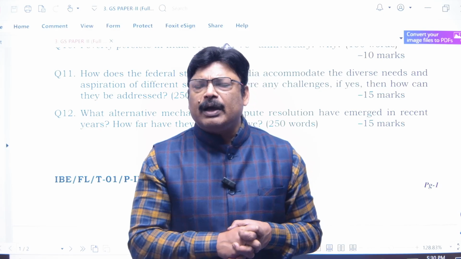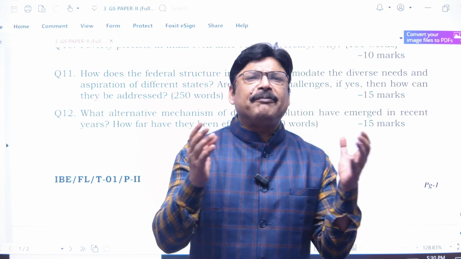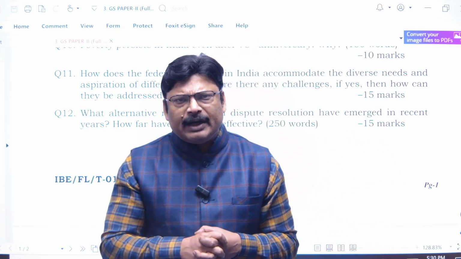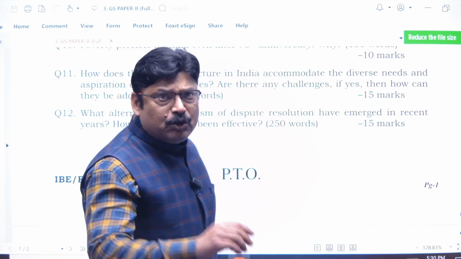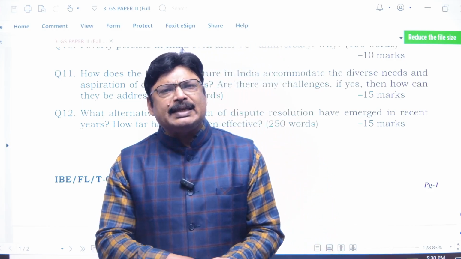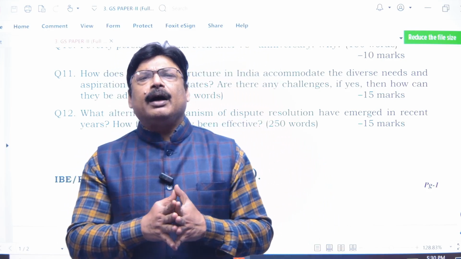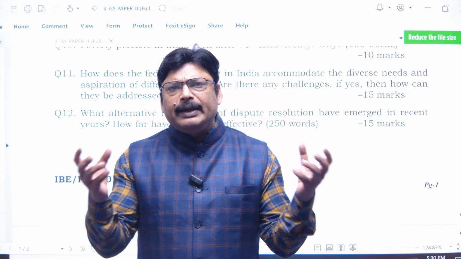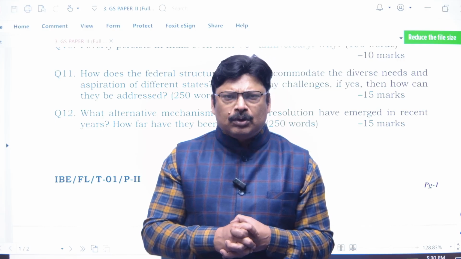This is also a challenge to our cooperative federalism that should be there. So you need to write all these in this one. Now, how to address them? Obviously, we should give more and more financial autonomy. We should increase the all India services, so that a better bonding between the two should be there.